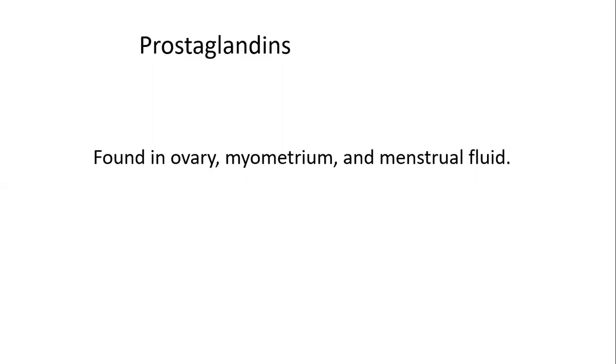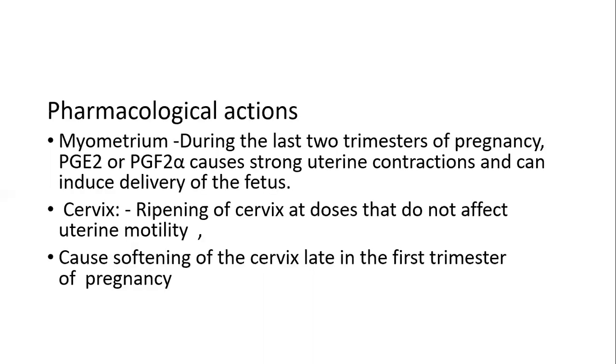Prostaglandins. Prostaglandins are otherwise called local hormones that are basically found in the ovary, myometrium, as well as in menstrual fluids. What are the pharmacological actions of prostaglandins? So, on the myometrium,